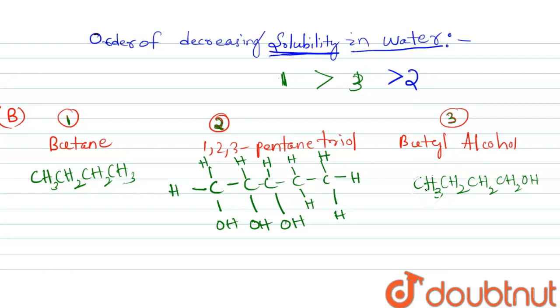Butyl alcohol is CH3CH2CH2CH2OH. This is a primary butyl alcohol. Butyl alcohol may be secondary and tertiary also. But in butyl alcohol, one OH group is present. And in pentane triol, 3 OH groups are present. And butane is a non-polar molecule.